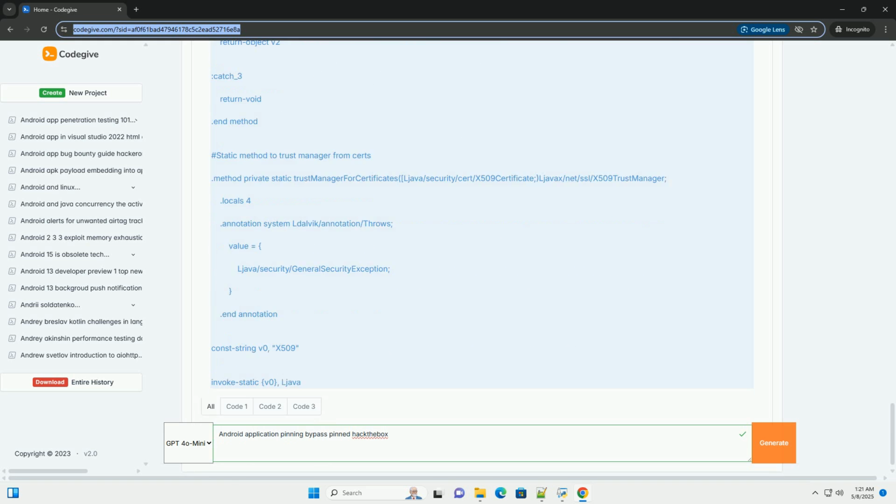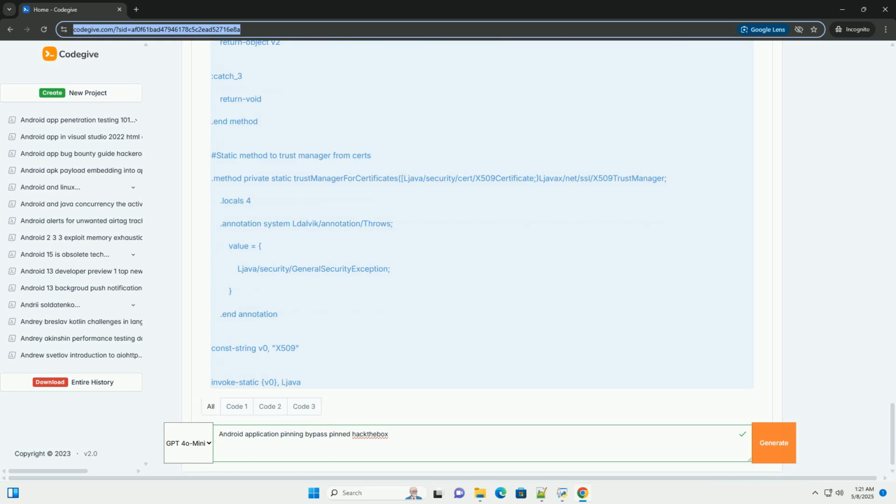Inspect certificate loading. Check how the application loads the certificate for pinning. Is it from a resource file within the APK, common but less secure, or is it fetched from a remote source, more complex?